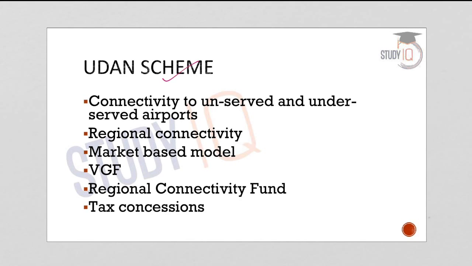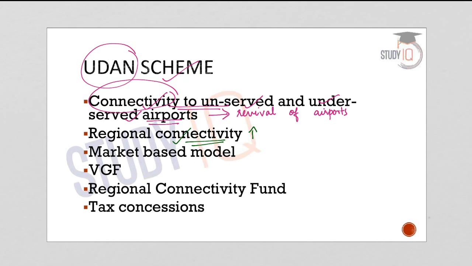Now let us have an understanding about what is UDAN scheme. The primary focus of UDAN scheme is to provide connectivity to unserved and underserved airports of the country, and this is done through revival of existing airstrips and airports. So through revival of existing airports, the scheme tries to provide more connectivity to unserved as well as underserved airports in the country. And through this, the scheme ensures improvement in regional connectivity. And this is done through a unique market-based model. So we will understand what is this market-based model which is adopted under the UDAN scheme.